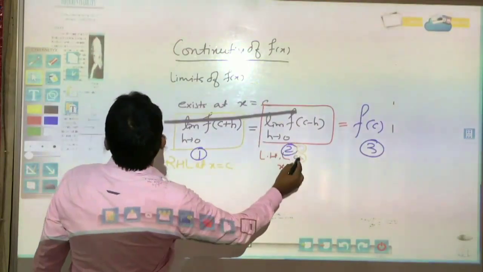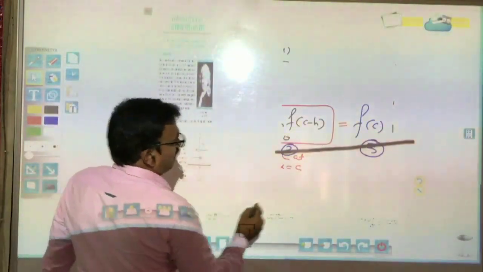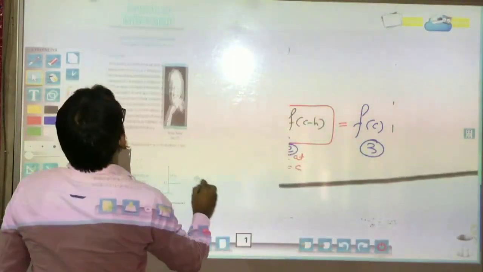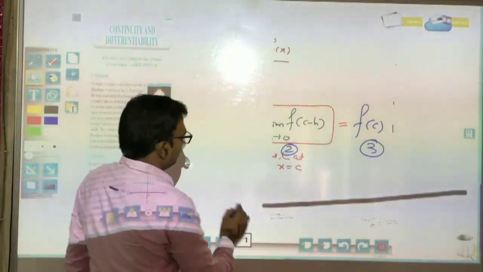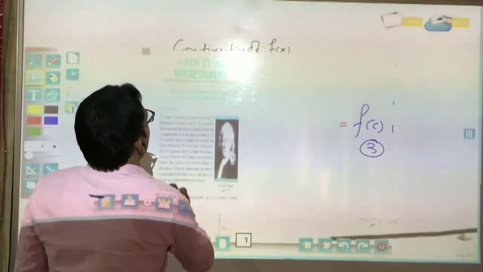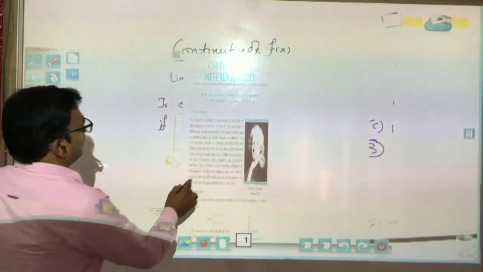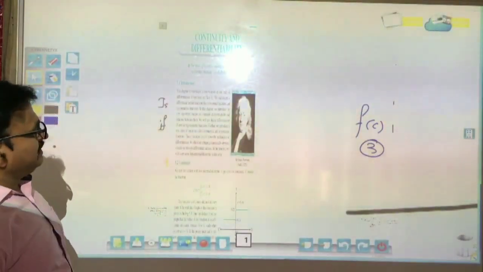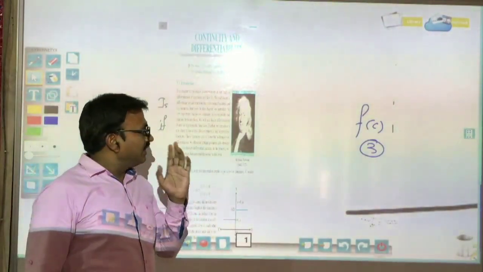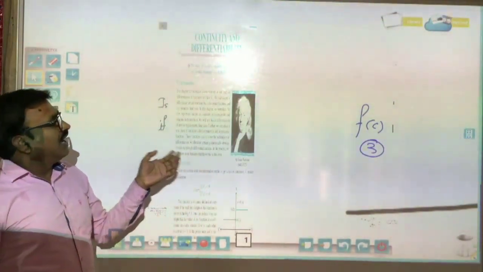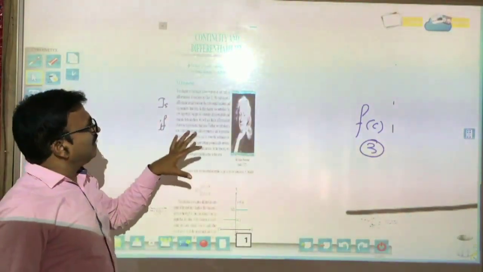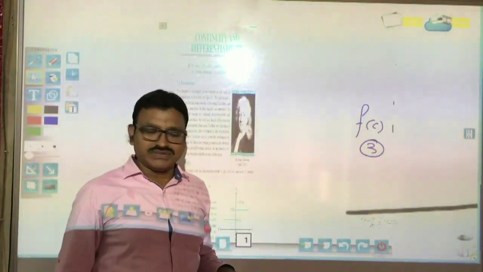Actually, if we see the method in our book, this is already given, that is, what is the continuity of a function. You can all see in your book, the mathematician Sir Isaac Newton introduced this concept very easily. In this chapter we will read continuity and differentiability both, but today we will only solve some problems of continuity of function.